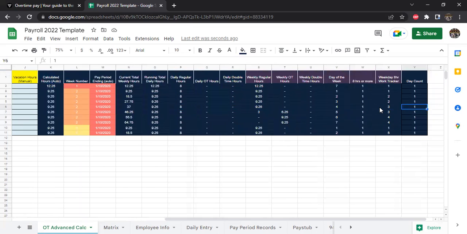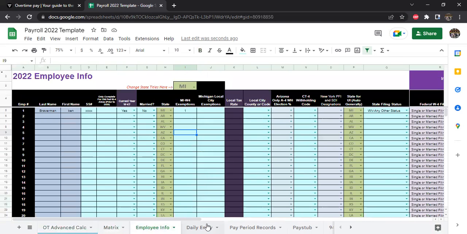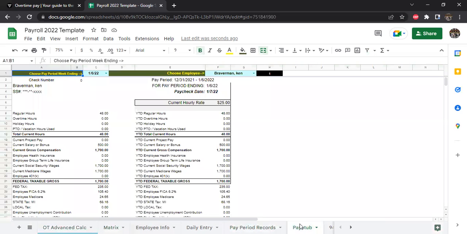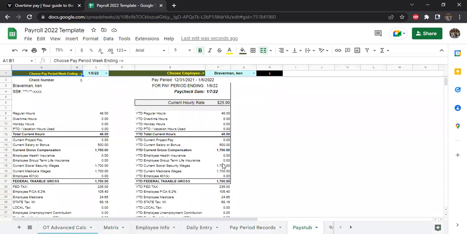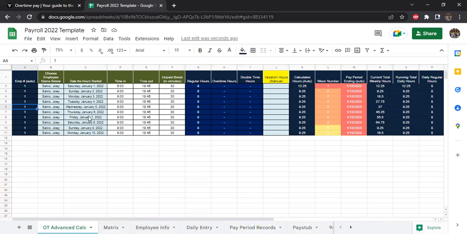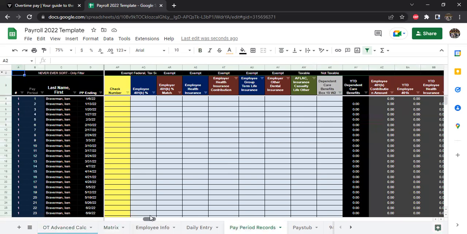I know it sounds like a weird thing to focus on, but it makes this payroll application in Google Sheets even that more ridiculously awesome. Like, oh my God, I can't believe you basically took an entire billion-dollar software industry that does accounting and dumbed it down into one Google Sheet. How did you do that? You realize that when you start using it, they're like, oh, I just use Ken's thing instead of subscribing to this service that does it for me because it's already done. Well, this overtime hours calculation and its integration, if necessary, into the cumulative records that make up this entire file is a very valuable enterprise.